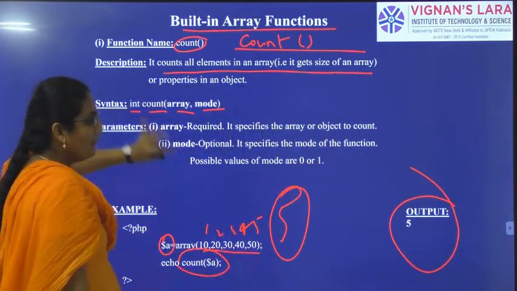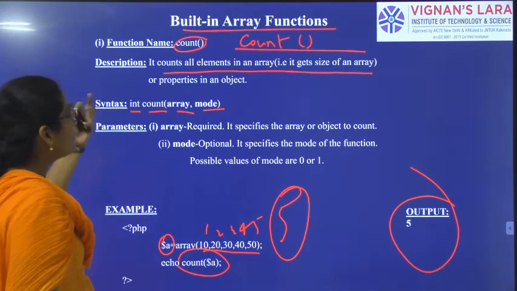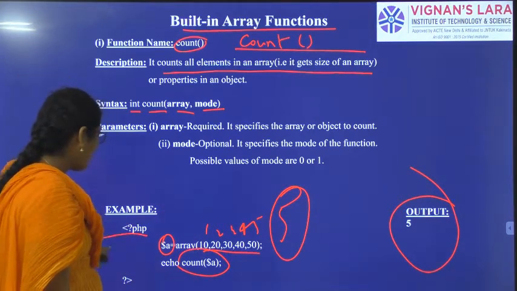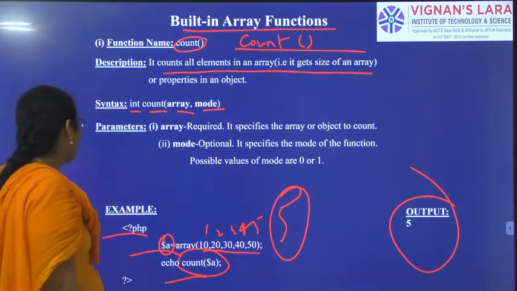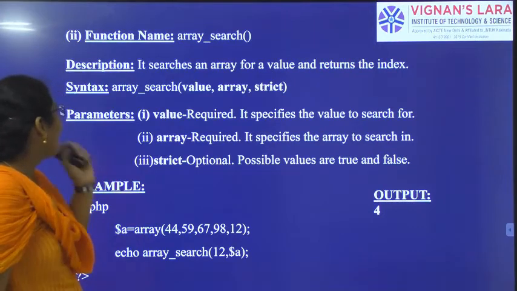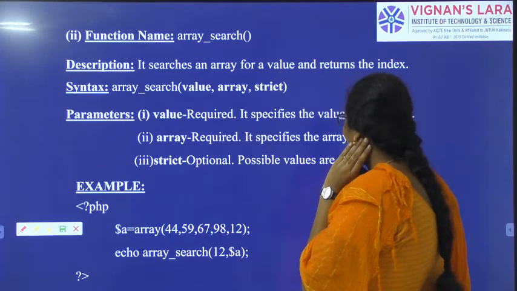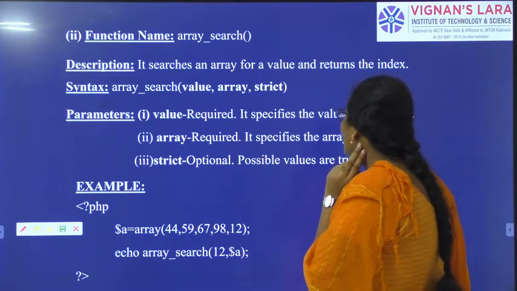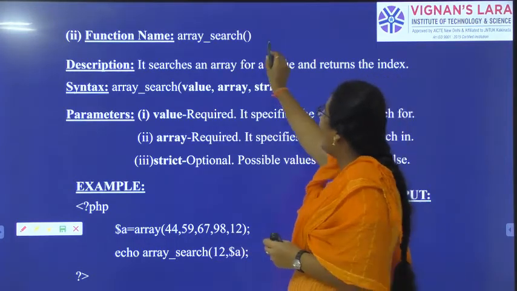So we have some built-in array functions. In that, the first function is count. Count is to count the number of elements in the array. So I have created a PHP program, created the array with 5 elements and counted the elements and got the output as 5. So what is the second function? Search. The search function is used to search an element in the array. So if you want an element in the array, if you want any index in the array, then you can use the search function, array_search.